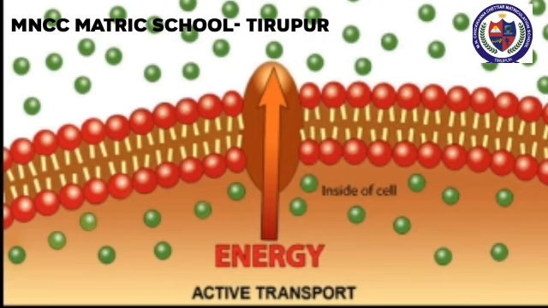Active transport. Active transport utilizes energy to pump molecules against a concentration gradient. Active transport is carried out by membrane bound proteins. These proteins use energy to carry substances across the cell membrane, hence they are often referred to as pumps. These pumps can transport substances from a lower concentration to a higher concentration. The other name of active transport is uphill transport.